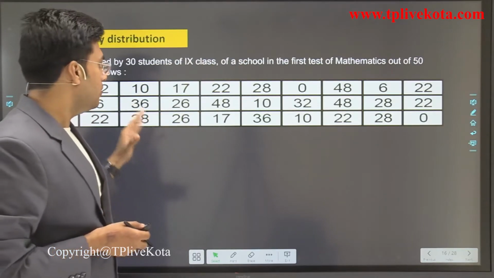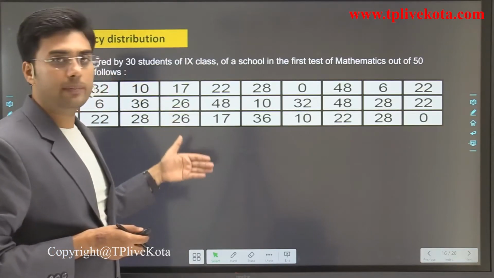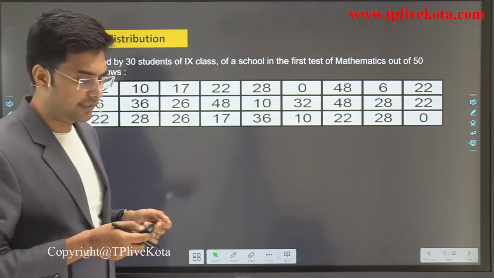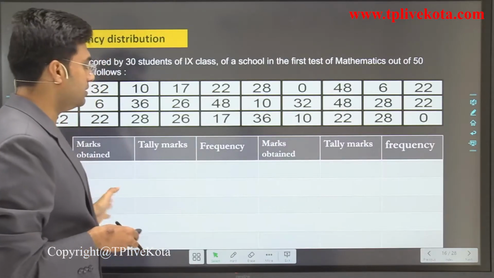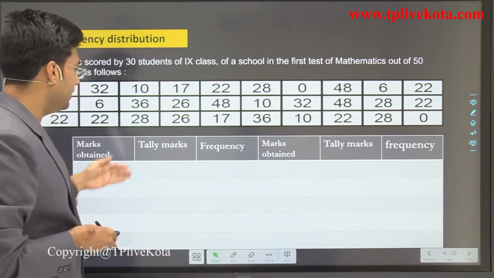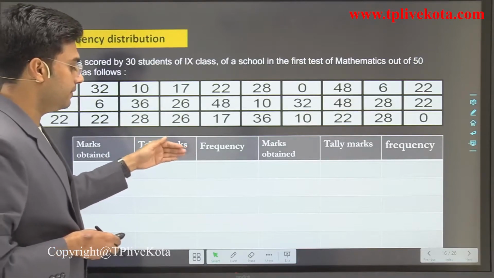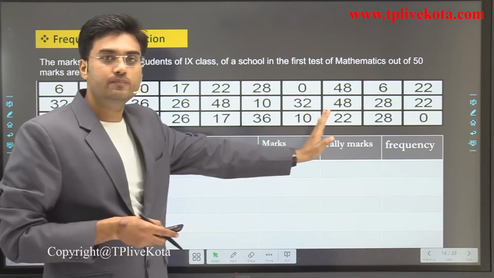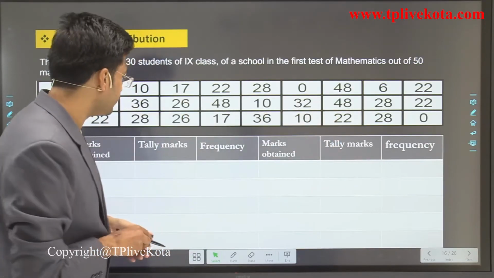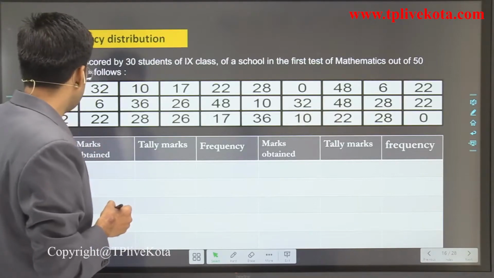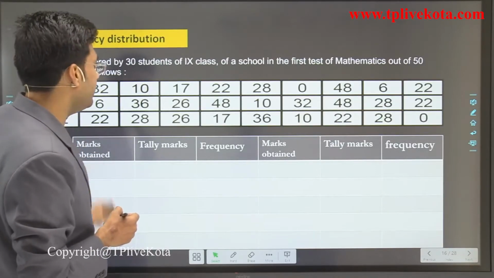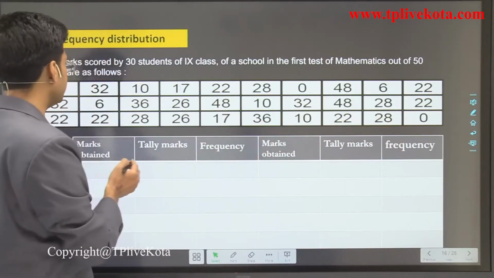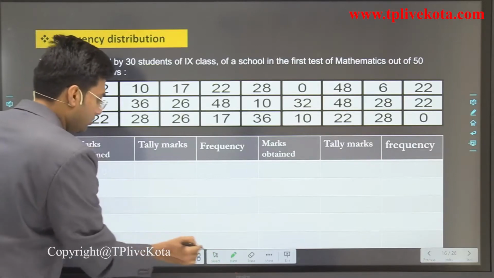Now we can prepare the frequency distribution table for this observation. How? Let's see. This is the table. Here we write marks obtained, tally marks and frequency. Because I don't have space below, I write the remaining table on the right side. So now, first of all the marks obtained. If we observe here, first of all we have 0 marks, so marks obtained 0.